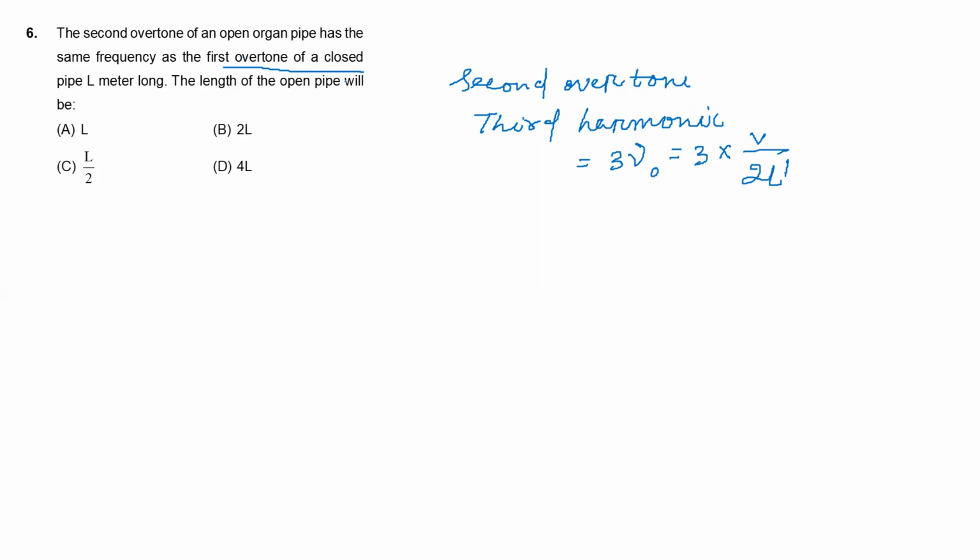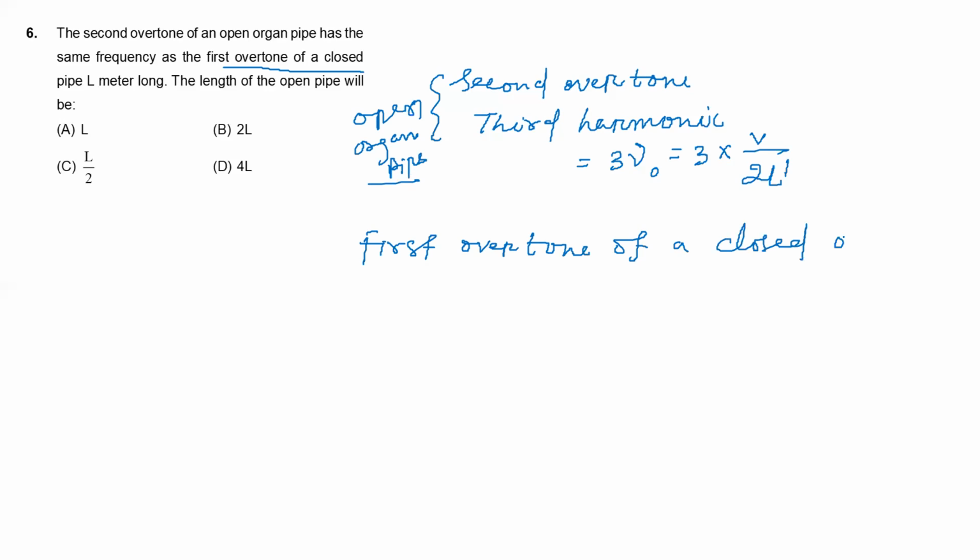The first overtone of a closed organ pipe is the third harmonic.